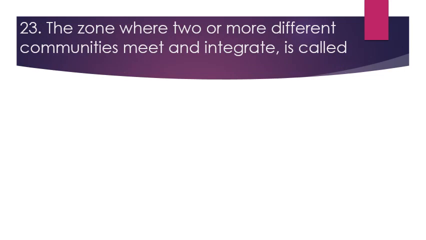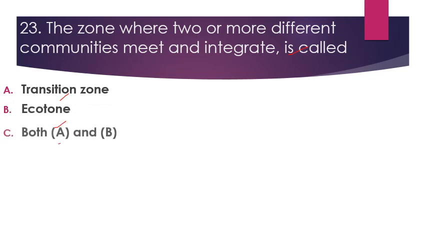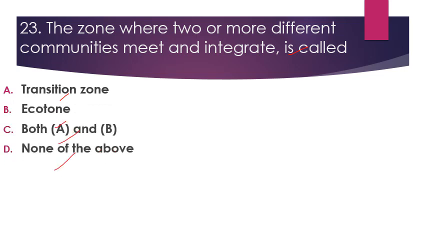Next question is the zone where two or more different communities meet and integrate is called. Our options are transition zone, ecotone, both A and B, and none of the above. So its right answer is both A and B. जहाँ पे दो कम्युनिटीज़ मिलती है उस जोन को कहा जाता है ट्रांजिशन जोन. और इकोटोन दैट इज जोन ऑफ टेंशन.